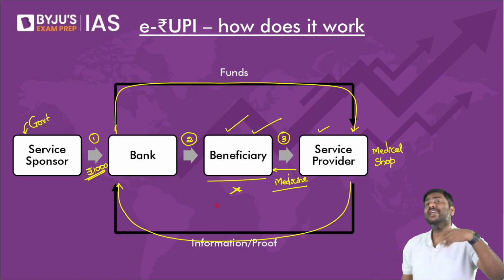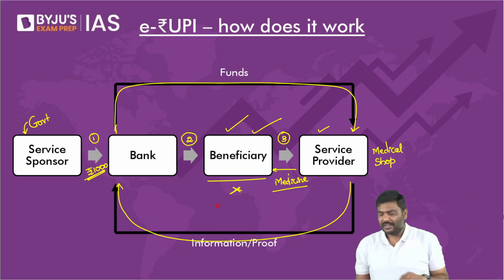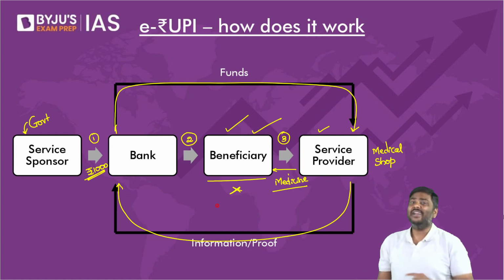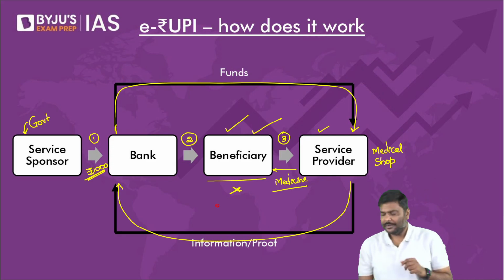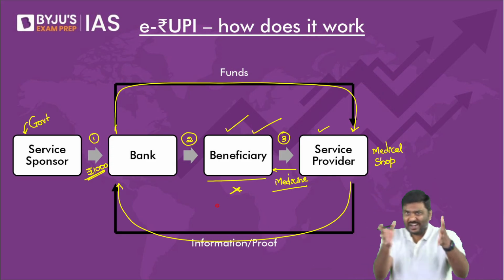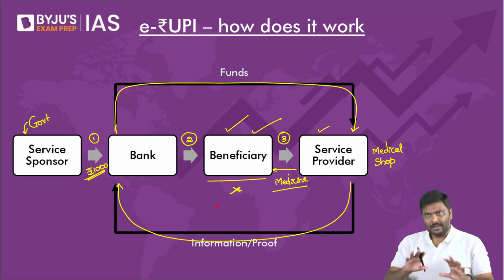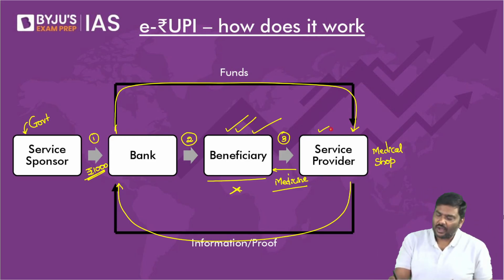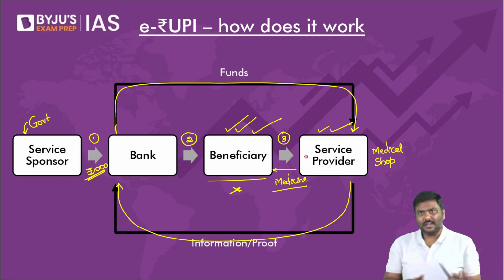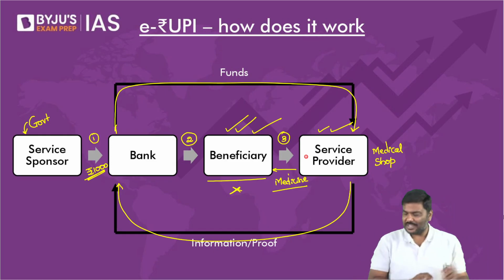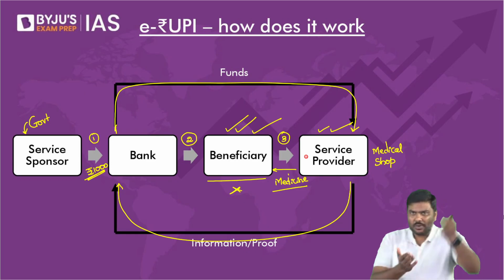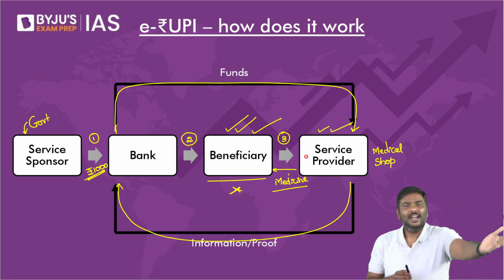Point number 2, if the QR code is for purchasing medicines, can you use it for anything else? Think of it. No. You'll have to purchase only medicines. Point number 3. Can the beneficiary be targeted, identified, and ensure that only this beneficiary will get the QR code? Of course, yes. Right? Can we target the beneficiary? Of course, yes.